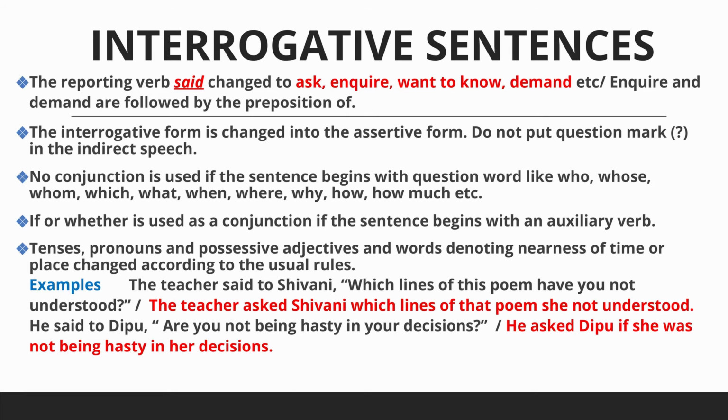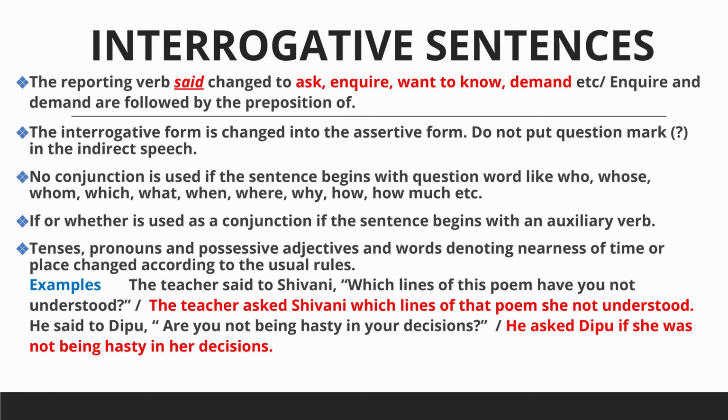So do not put a question mark in the indirect speech. Third, no conjunction is used if the sentence begins with a question word like who, whose, whom, which, what, when, where, why, how much, etc. Fourth point, if or whether is used as a conjunction if the statement begins with an auxiliary verb.